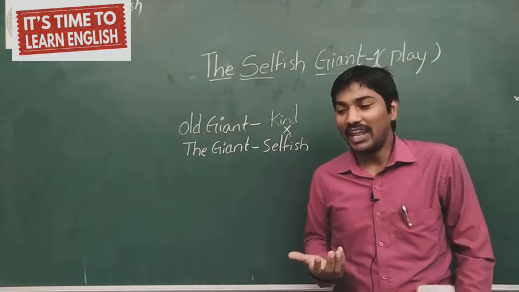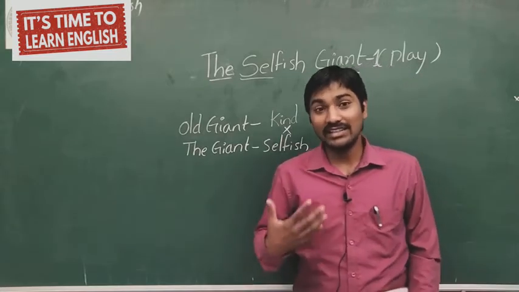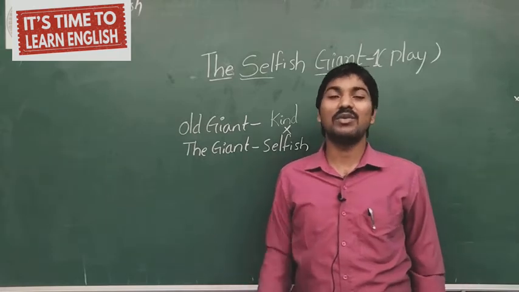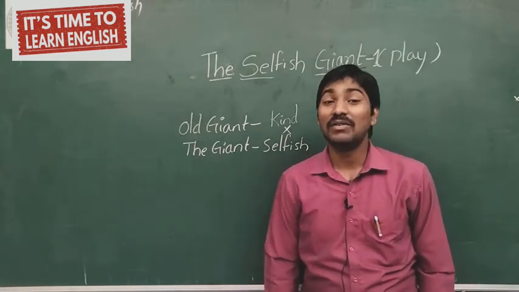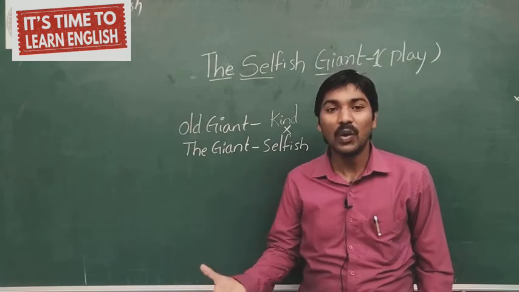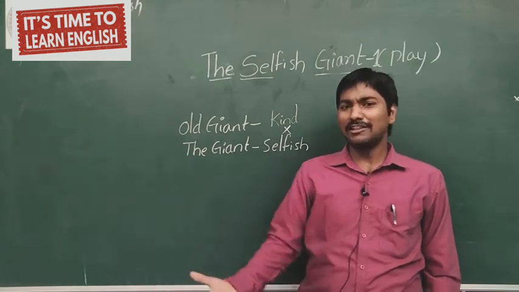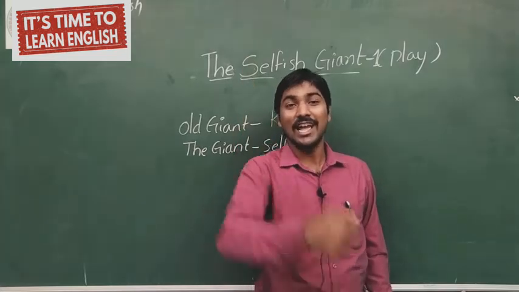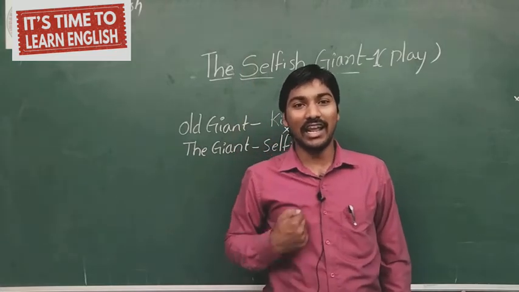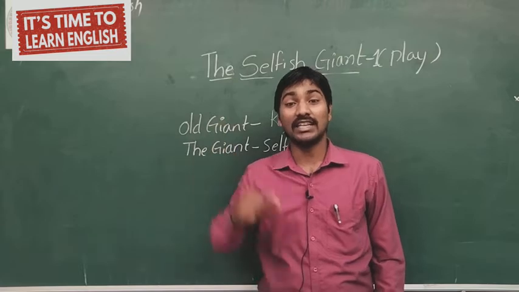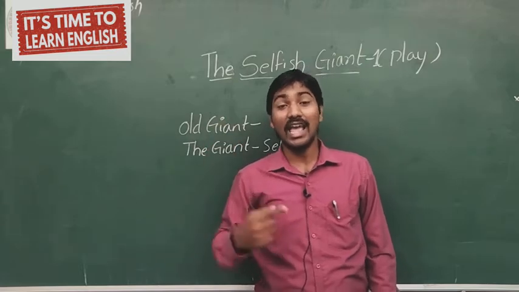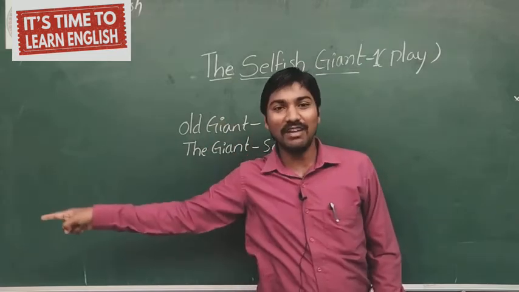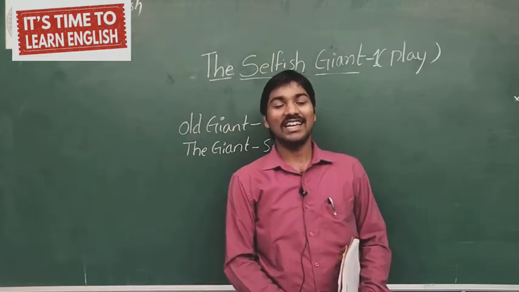Yes or no? When we have something in our homes, and instead of us somebody else is enjoying that, what will we get? We will get jealous. We will get selfishness. This is my own property. But they were playing. Then immediately the giant came out and said, hey, what are you doing here? This is my own garden. Everybody should know that this is my own garden. I won't allow anybody to play in my garden.